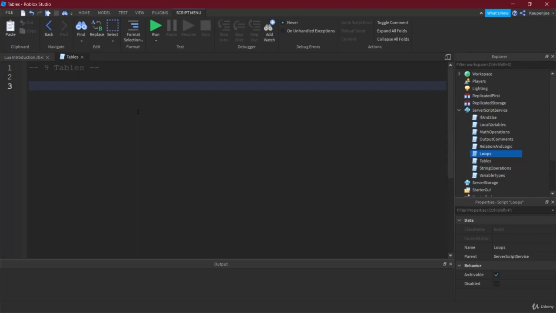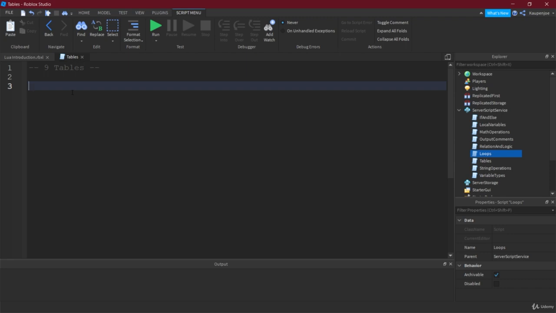Alright, welcome back to the Lua introduction, and in this lecture we're going to talk about tables. Now, I'm not talking about the tables that you sit at. I'm actually talking about the tables where we put in some data. And if any of you have maybe programmed in another language, this is very similar to arrays, let's say. However, they have a unique twist on them.